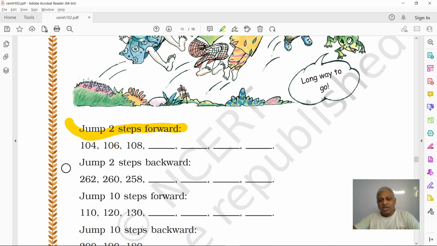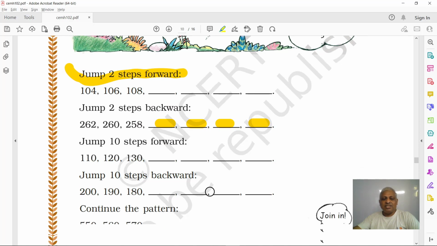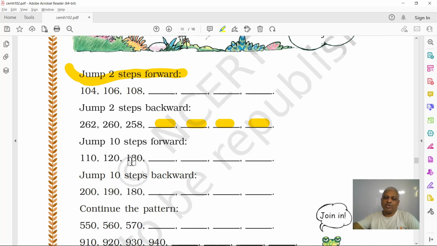And the below one is jump 2 steps backward. Right? 262 minus 2, 260, minus 2, 258. So what will come here? 256. Next 254. Next 252. Next 250. Right?